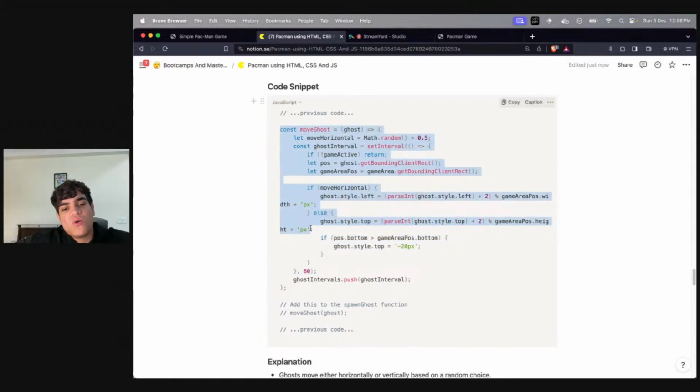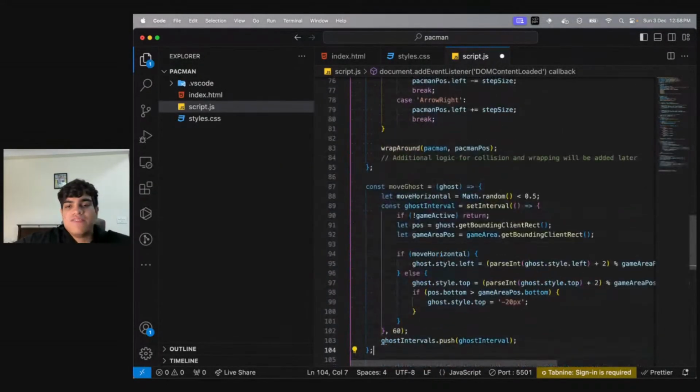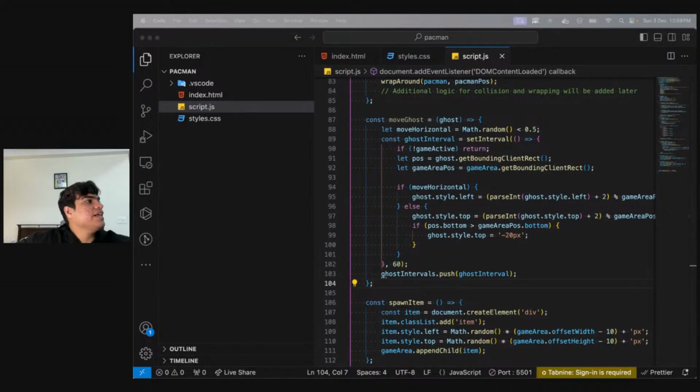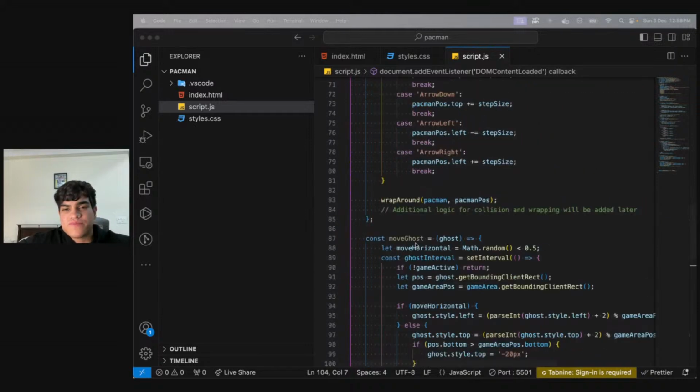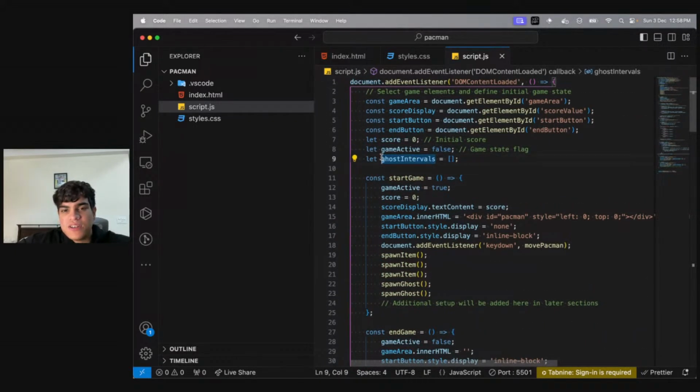So this is the code that you need to make your ghost move. This is another function that we have, and to explain it to you guys, it's very, very simple. All you need to do is continuously move your ghost, and that's it. And for this to work, you need an array of intervals as well, because you want to save these intervals. Okay, so this was missing over here.